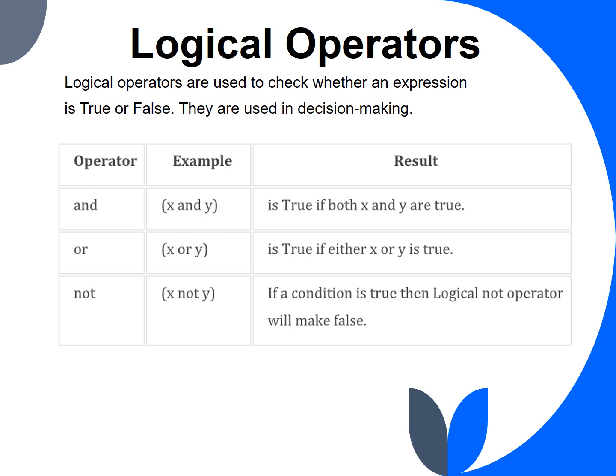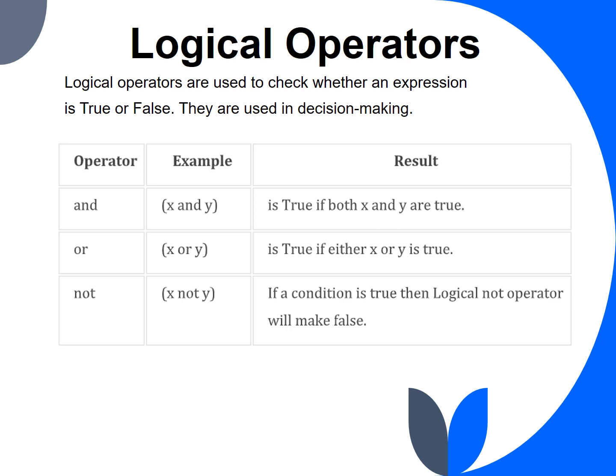Logical operators. Logical operators carry out logical operations and return Boolean values based on the result. We need to verify multiple conditions simultaneously, or use logical operators by combining multiple conditions in some cases. There are three types of logical operators in Python: AND operator, OR operator, and NOT operator.